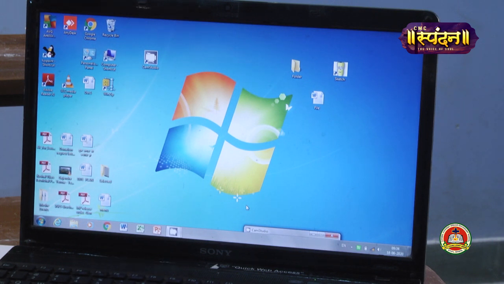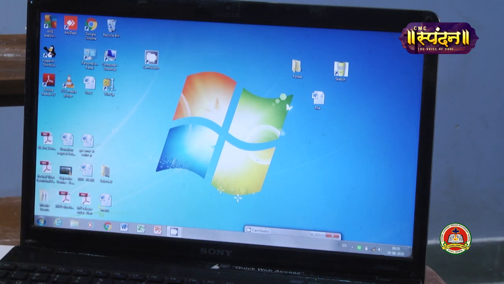The most popular version of the operating system is Windows 10. But the software which is installed in my laptop is Windows 7. So I will tell you about the things which are present on the operating system. When you switch on the computer or a laptop, the window is automatically loaded. Whenever you switch on, the computer memory loads the operating system, and it will give you a welcome message, and after that the screen which you are seeing is known as the desktop, and the desktop contains different types of icons.